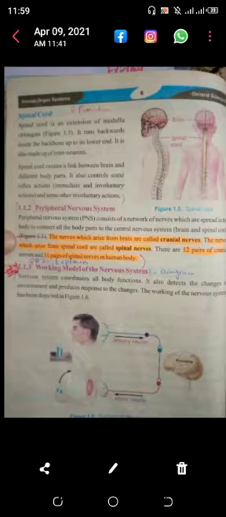The nerves which arise from the brain are called the cranial nerves. In the human body there are 12 pairs of cranial nerves. The nerves which arise from the spinal cord are called the spinal nerves, and there are 31 pairs of spinal nerves in the human body.